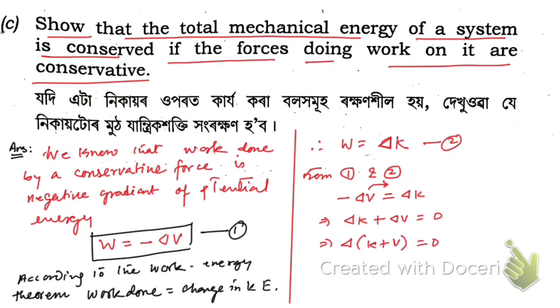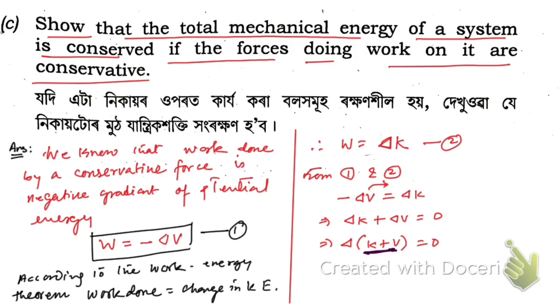So here that means net change in energy is 0. So here K plus V means kinetic energy plus potential energy, and del (K plus V) means change in kinetic energy plus potential energy. That means this kinetic energy plus potential energy represents mechanical energy.